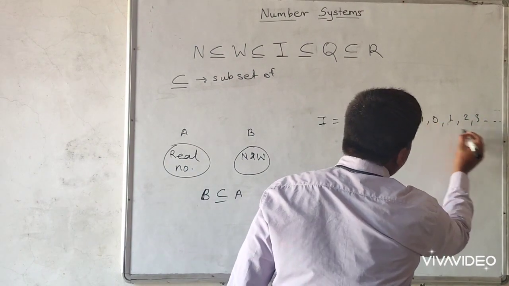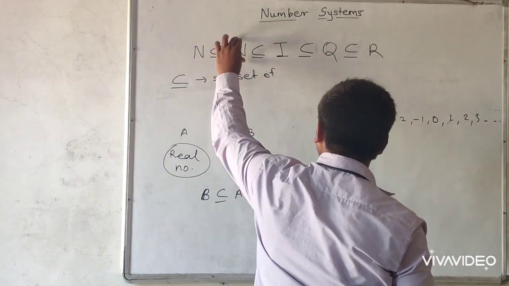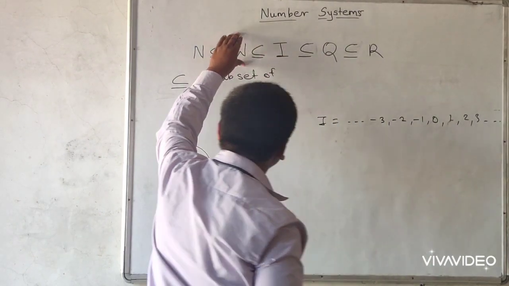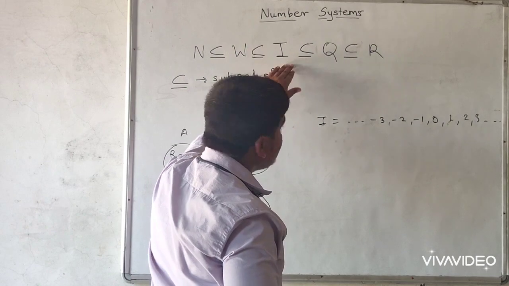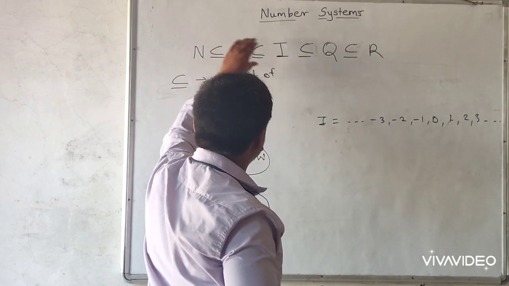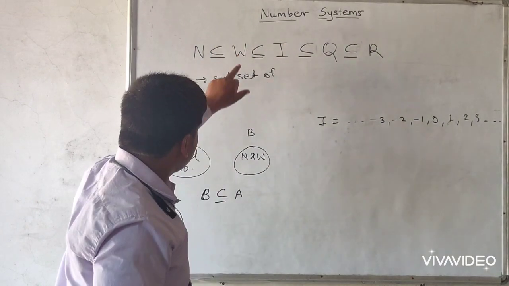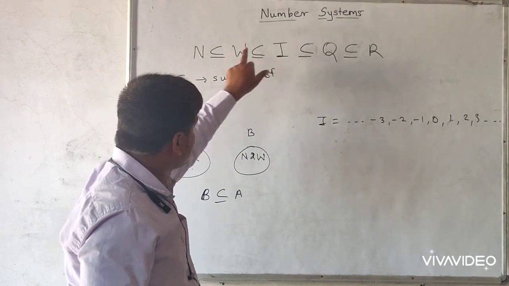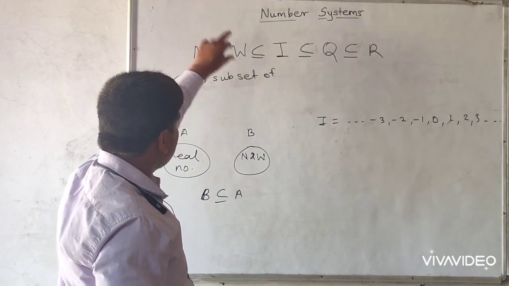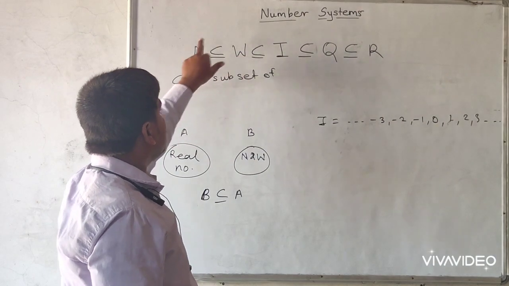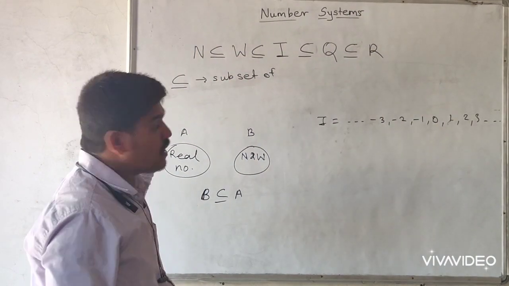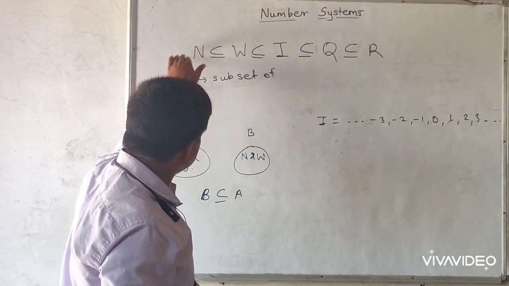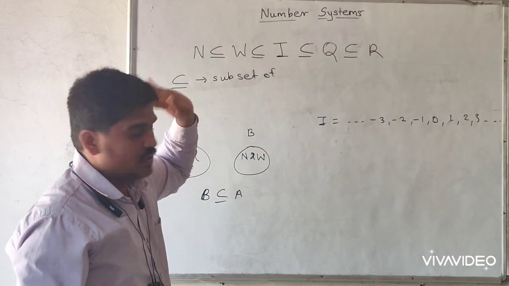Means these all are whole numbers. Means whole numbers are contained in integers, but all integers are not whole numbers, but whole numbers are integers. So therefore whole number is a subset of integer, but integer is not a subset of whole number. Similarly, whole number is not a subset of natural number. Why? Because 0 is not a natural number, but natural number is a subset of whole numbers.